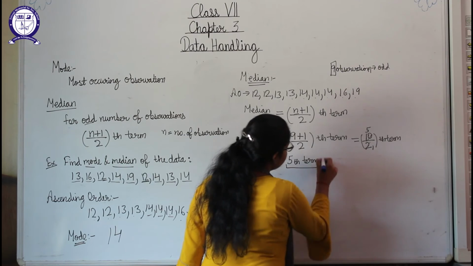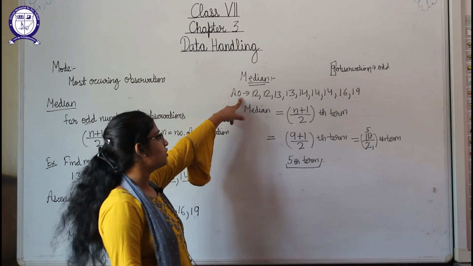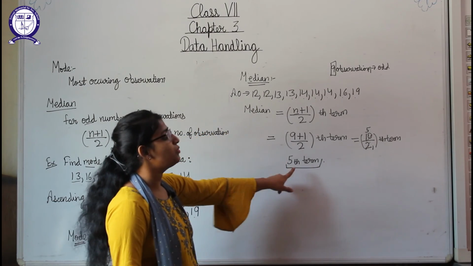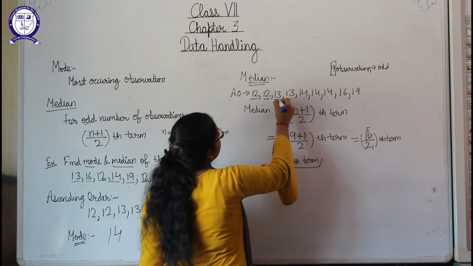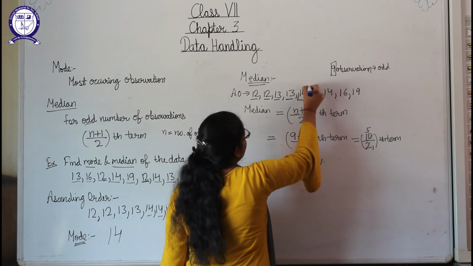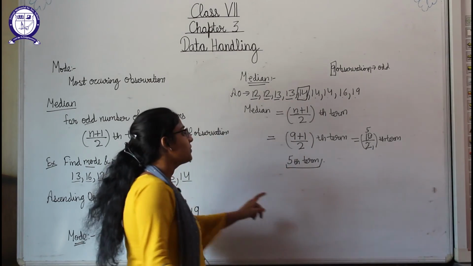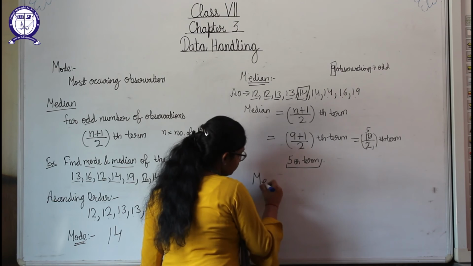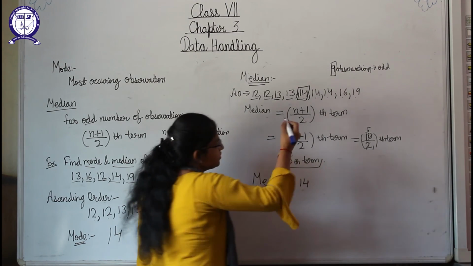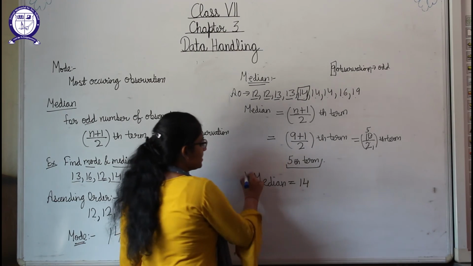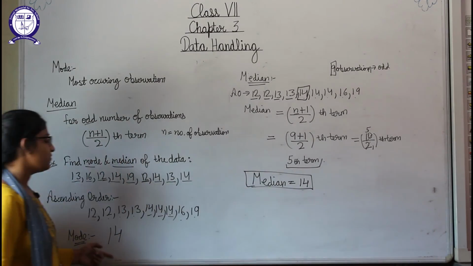Now what is the 5th term here? We will check from the arranging of order, means from the ascending order we will check what is our 5th term. So here this is first term, second term, third term, fourth term, 5th term. What is the 5th term here? 14 is the 5th term. Okay, so median is equal to 14 here because the 5th term is 14. Now this is our final answer, that our median is 14. We get mode as 14 also.